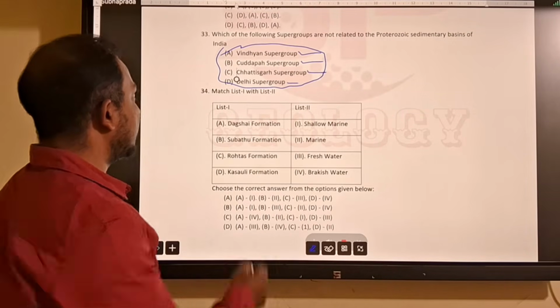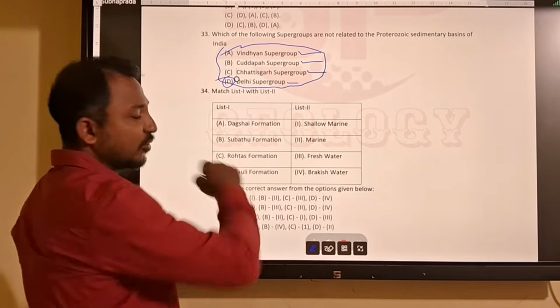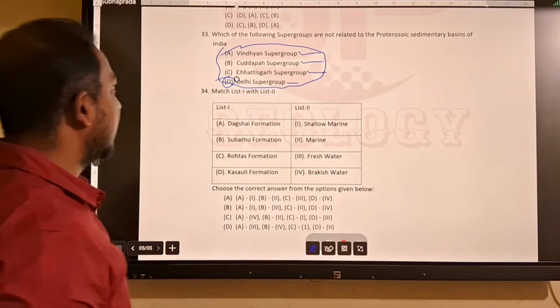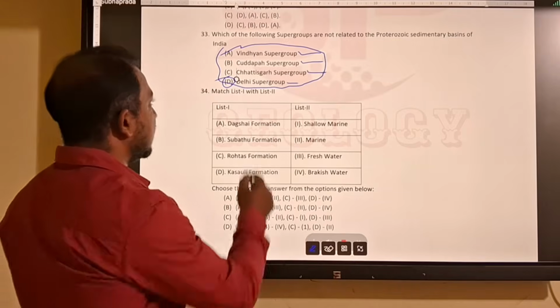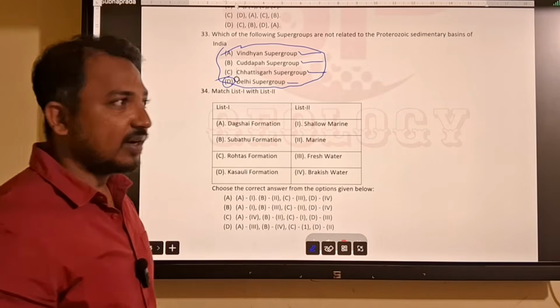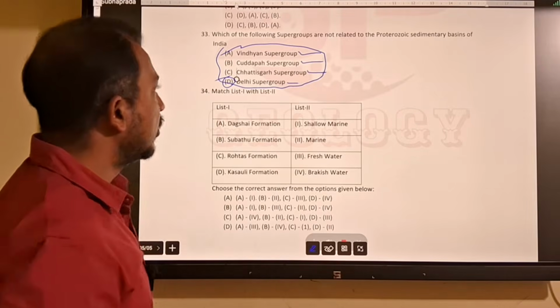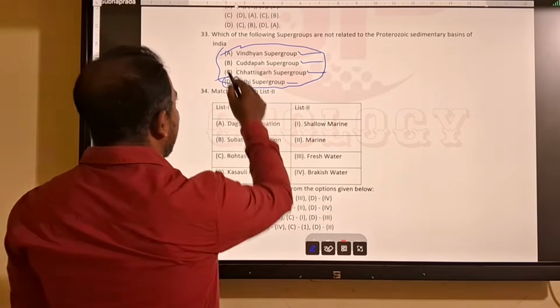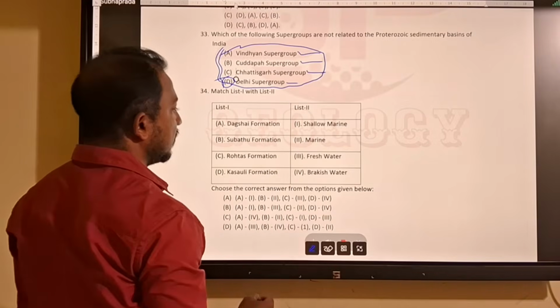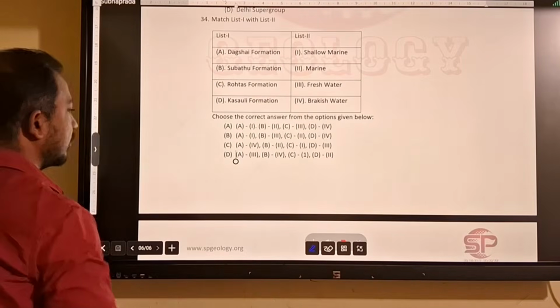I think if an answer is given, it is Delhi supergroup in the answer key, because they consider the Delhi supergroup an orogeny, but the orogeny occurred in Proterozoic time. So I think all are correct, which means there is some mistake in the question.